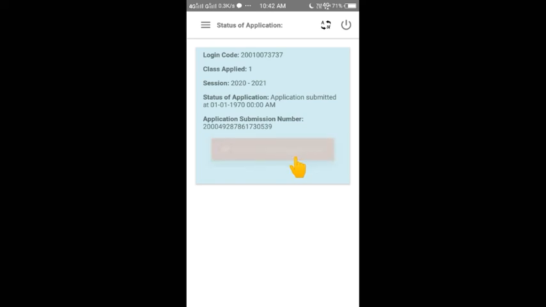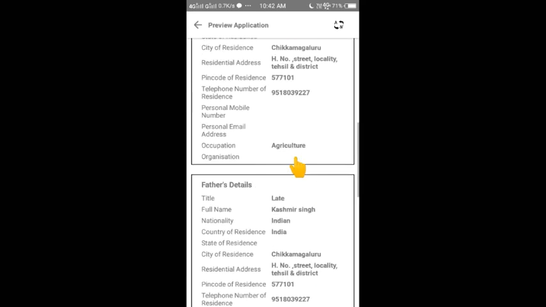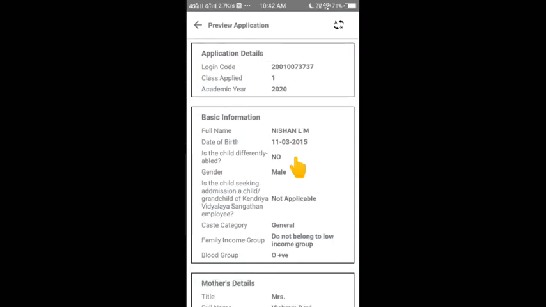You can view the submitted application. It's my application. So just like that you can fill in all the details.